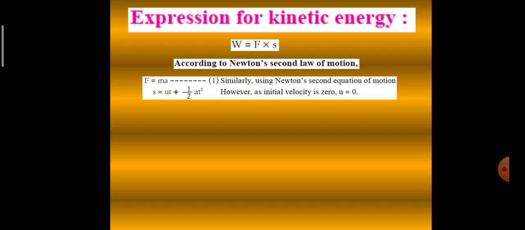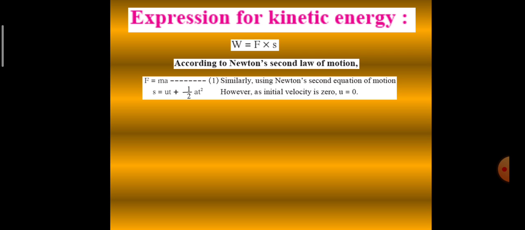We know that according to Newton's second law of motion, force is equal to ma, and displacement, according to the second equation of motion, is S is equal to ut plus half at square. I hope you all remember Newton's second equation of motion is S is equal to ut plus half at square. Now why have we used F and S over here? Because we have the formula W is equal to F multiplied by S.